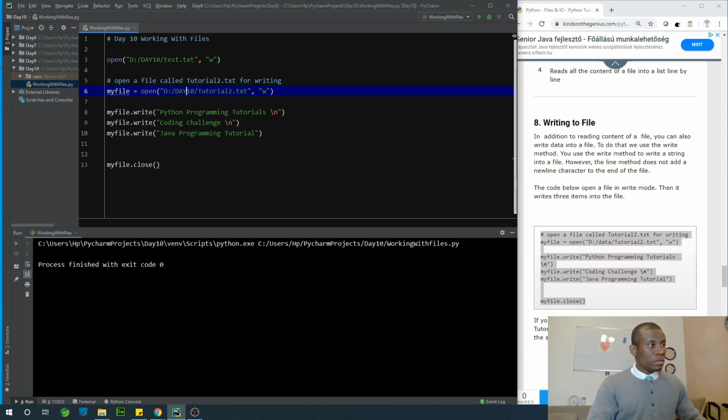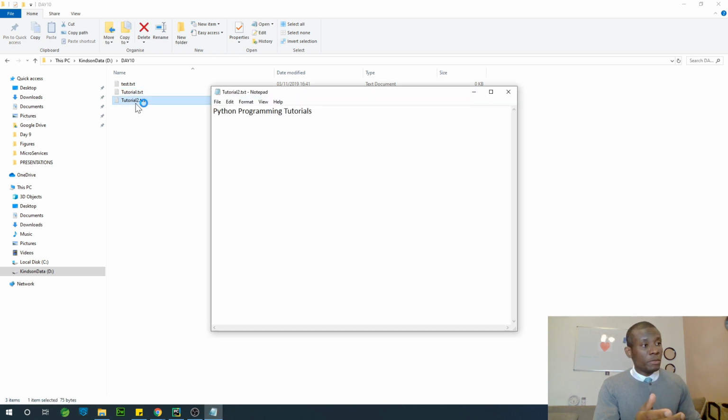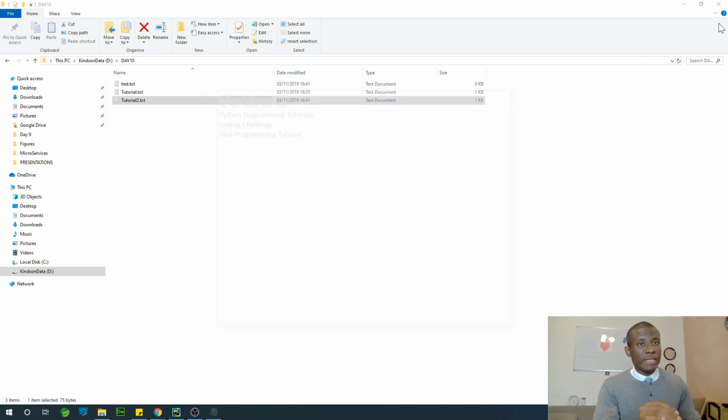What's happening? So this is where I want it. I want it in the same folder. So I'm going to run it at this point. Again, it's going to execute perfectly. And if we go back to our folder, we can see that tutorial 2 has been created. I'm going to just open it and you can see that the same thing we wanted to write into this file has been written into this file line by line.